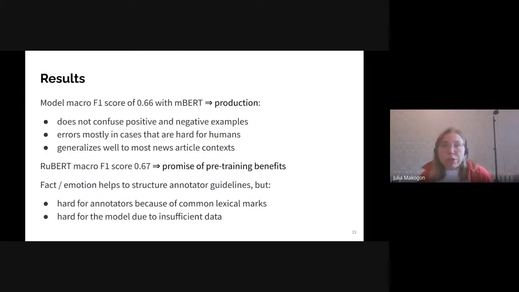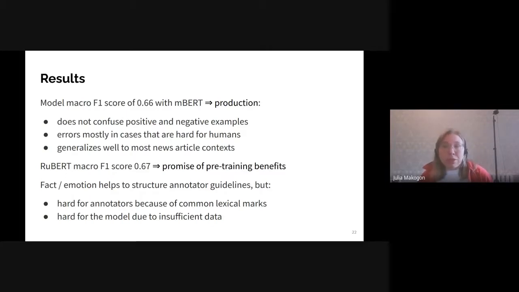And those numbers are far from 100%. On real data, the model works well. The most important thing for us is that it doesn't confuse positive and negative examples and is confident in the context where humans are also confident. The model received positive feedback from the customers and company analytics. It still somewhat lacks irony comprehension and needs additional training on social networks because of the different lexicon.